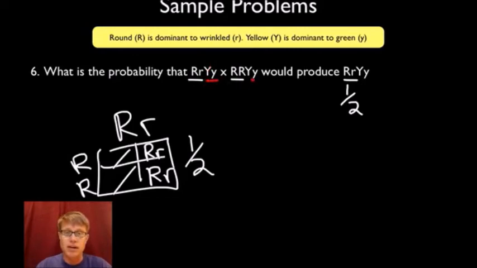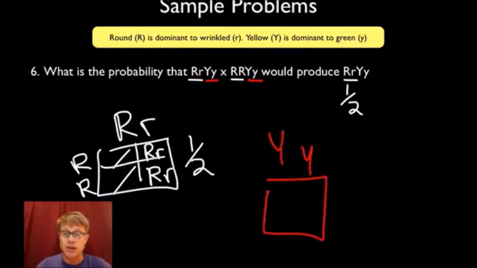So if we do the Y's, what are the odds that these two parents are going to produce that offspring? Well, let's do those together. So here are the parents, big Y, little y.